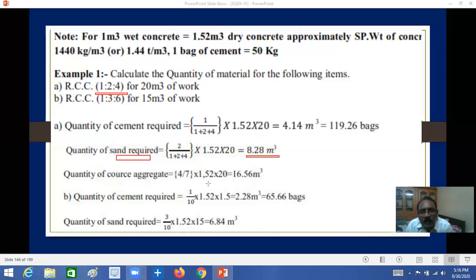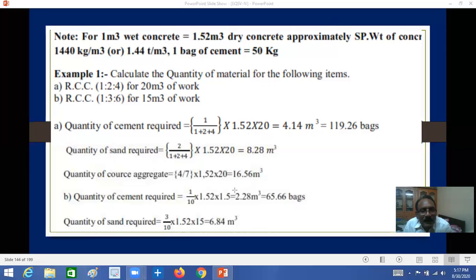So 4 by 1.52, this is dry, into 20, you will get for 20 cubic meters 16.56 cubic meters. Like that you have to calculate using your calculator, the quantities of cement and sand for 10 or 20 cubic meters, whatever it may be.